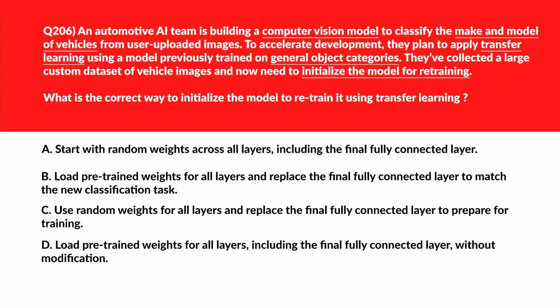Alright, now let's look at this question. Option E says start with random weights across all layers, including the final fully connected layers.